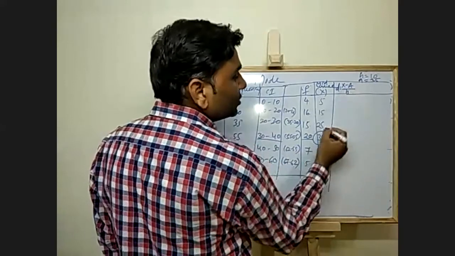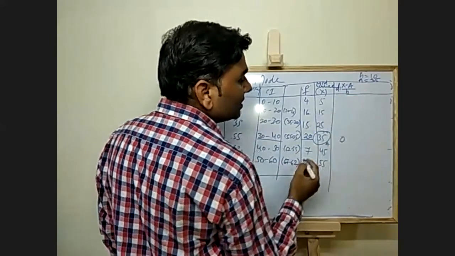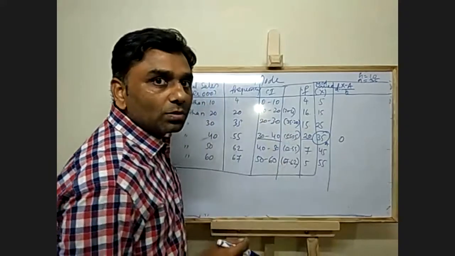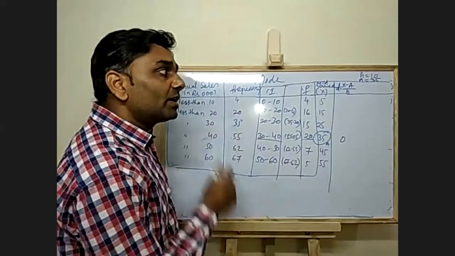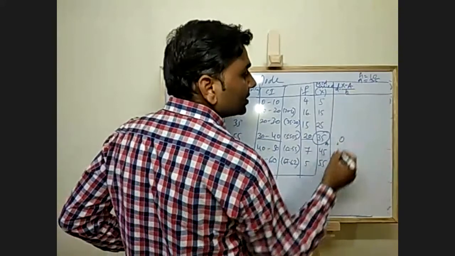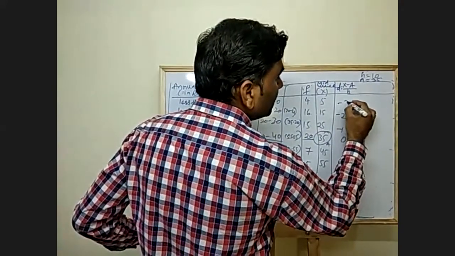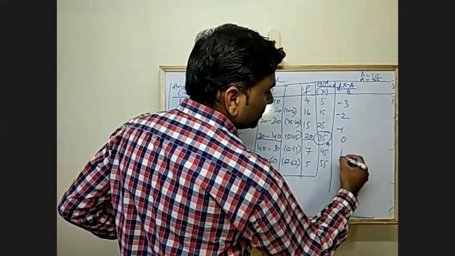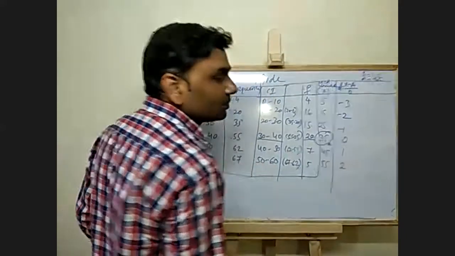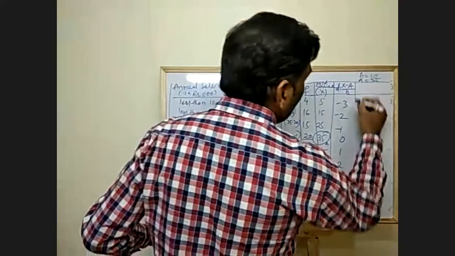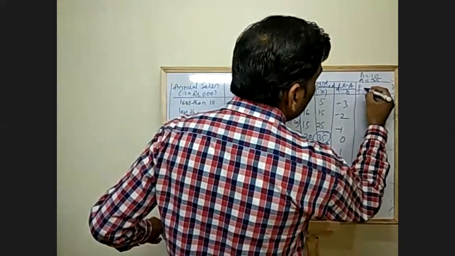Next, X is 25, A is 35. So 25 minus 35 is minus 10, divided by H, that is 10, so minus 1. This is minus 2. This is minus 3. This is 1. This is 2.